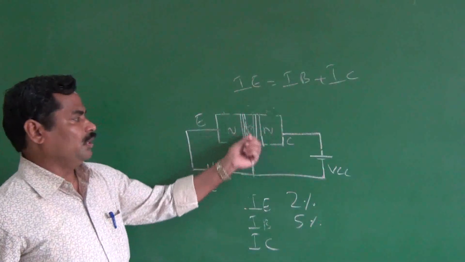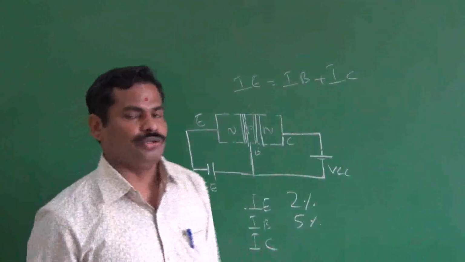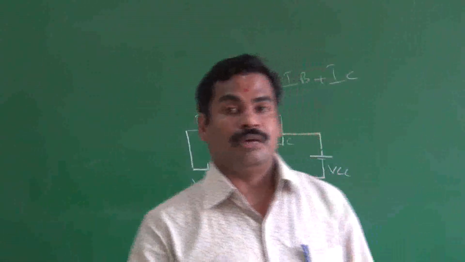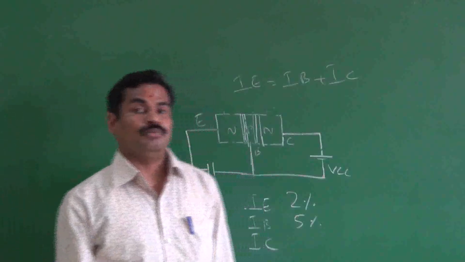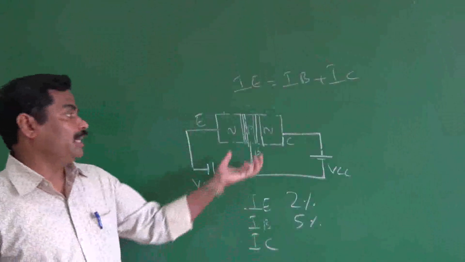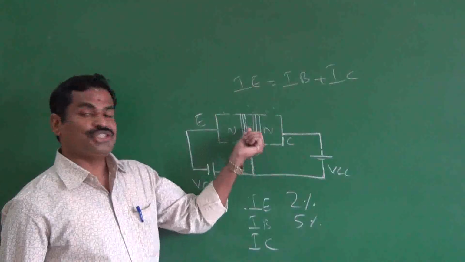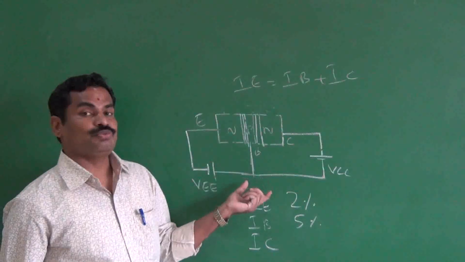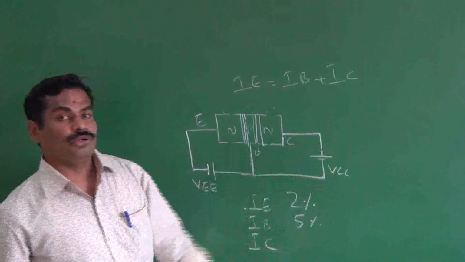if the base is normally doped, what happens? You are having more number of electron-hole recombinations, and you are not getting more output. If you want more output, make the base lightly doped. It means very few electron-hole recombinations, and you will get a very small base current and more output current.